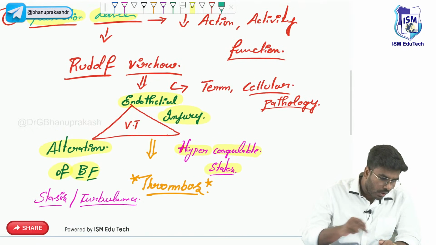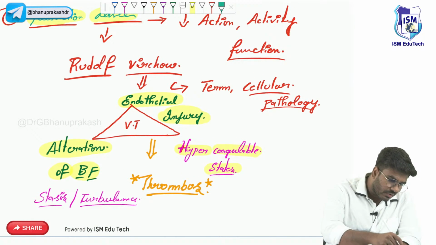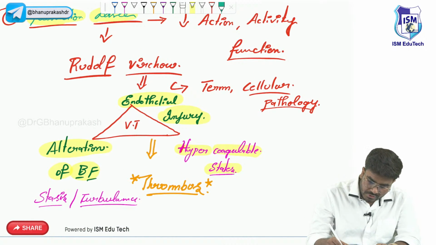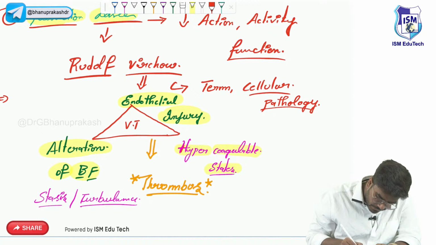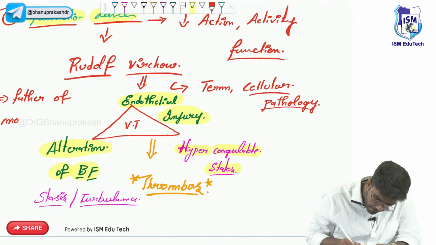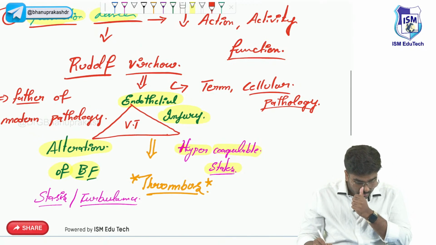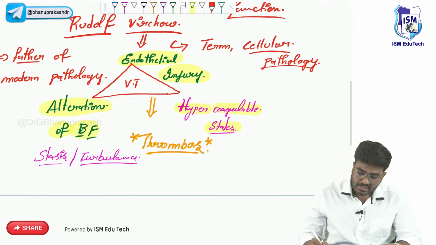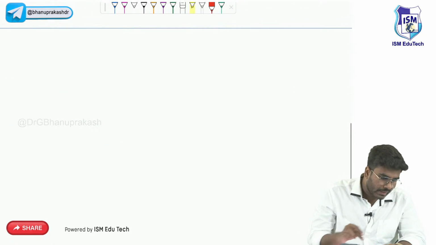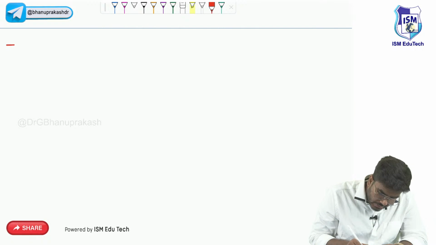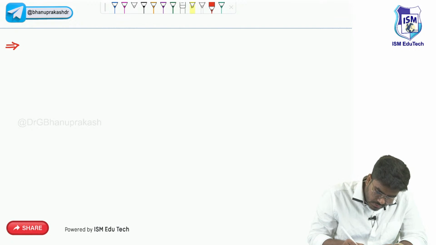Now, apart from that, what else do you need to know regarding the Virchow triad? This Rudolf Virchow, I should mention here, is the father of modern pathology. Let me write it down here. He is the father of modern pathology. So one thing, he is the father of modern pathology, and he is the one who coined the term cellular pathology, and one more contribution is the Virchow triad. Apart from that, I just want you to know there is something called the very important Virchow node.